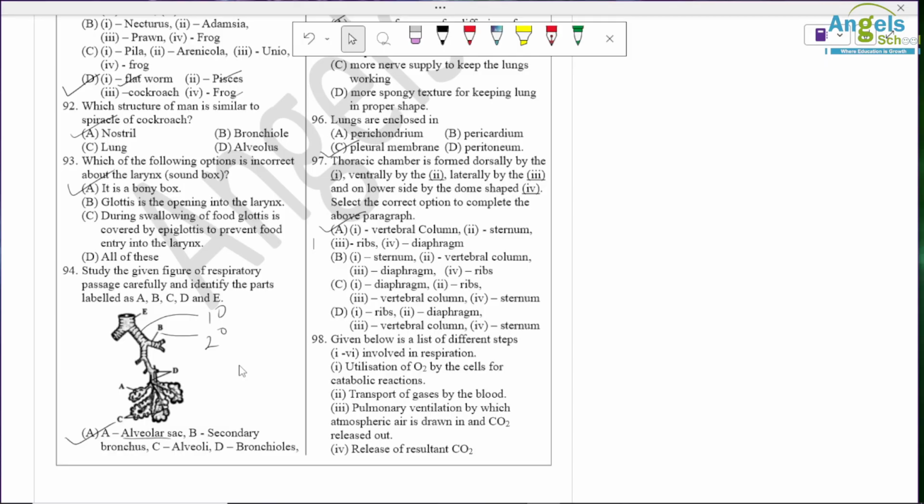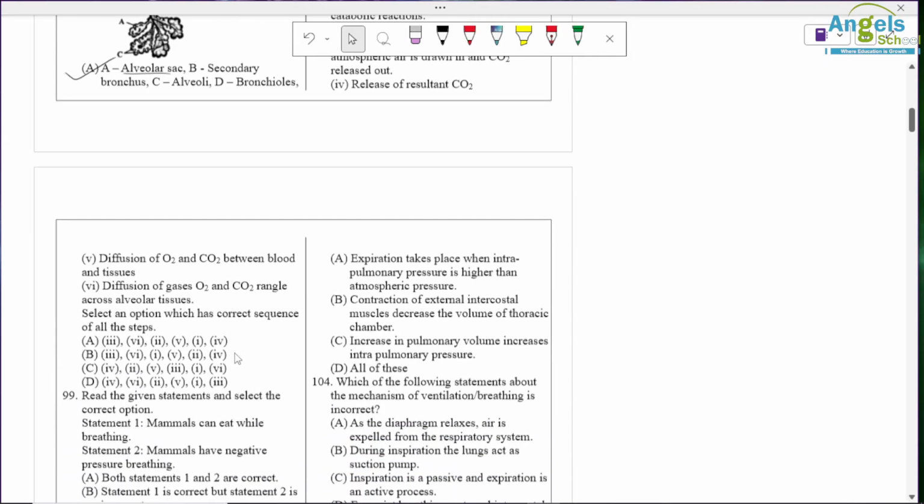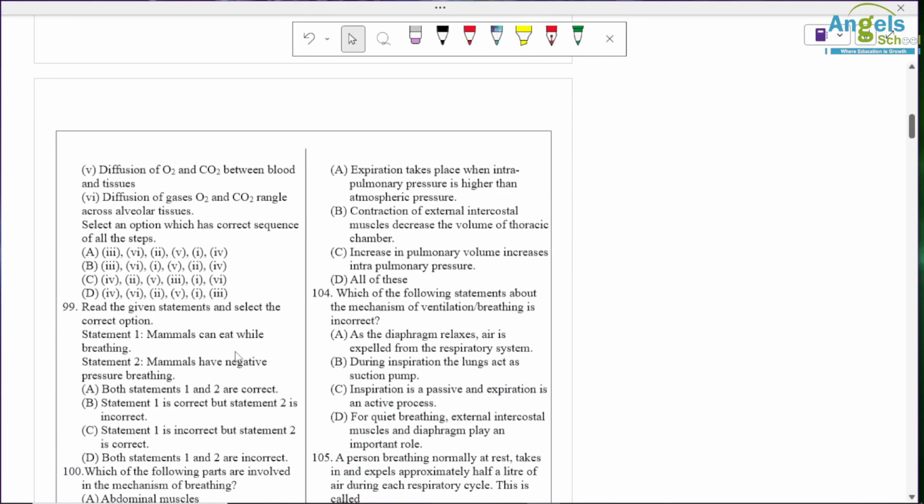Second step is diffusion of oxygen and CO2 across the alveolar tissue. Then transport of gases by blood. Then diffusion of oxygen and CO2 between the blood and tissue. And last one is release of resultant CO2. So for the sequence, option 1 is correct.